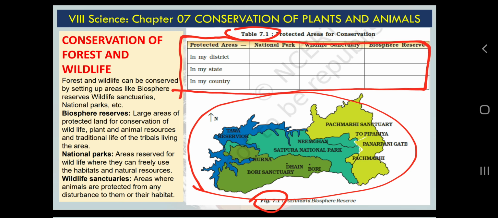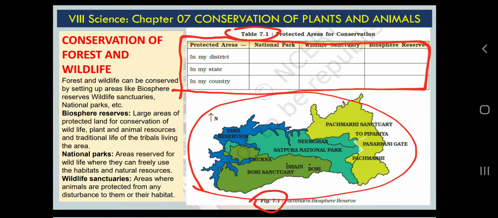Very engaging activity. Okay, so your district, state and country. For example, our country is India, our state is Gujarat, as I am living in Gujarat. Otherwise, if you live in Rajasthan or Haryana, it will be Rajasthan, Haryana, Madhya Pradesh or Maharashtra, any state. Then your district. For example, I am living in Jamnagar district of Gujarat state, previously I was living in Jaipur district of Rajasthan, or Bikaner district of Rajasthan.